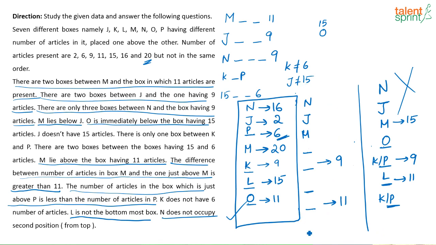That is what I was trying to write here, Vidya. Might be I put an extra blank in between. I don't know if I did that, but this is what I was trying to do. Anyway, all the other possibilities will go wrong, so this has to be your correct possibility. Is it clear? N16, J2, P6, M20, K9, L15 and O11.